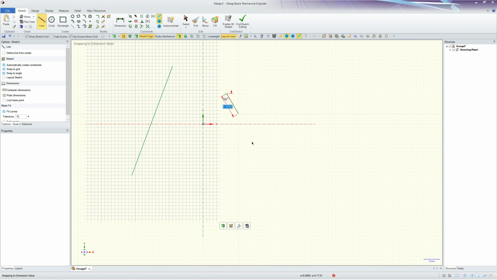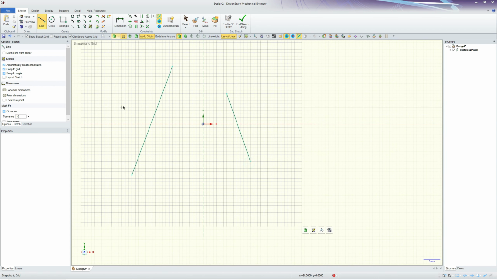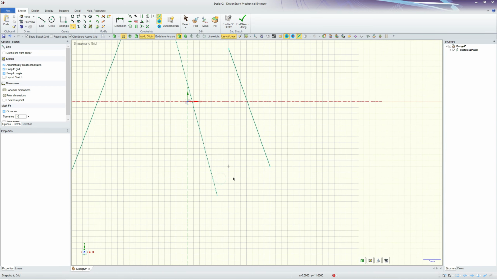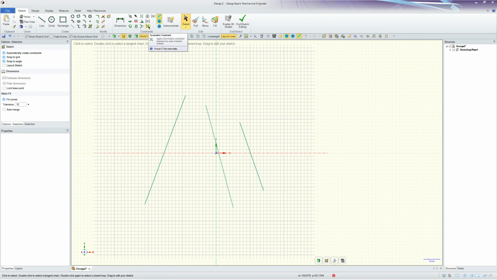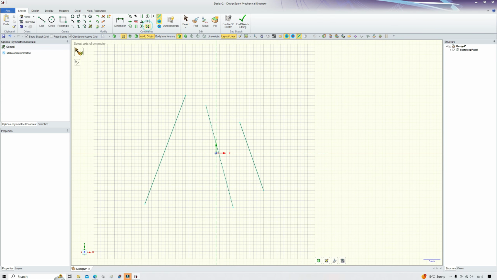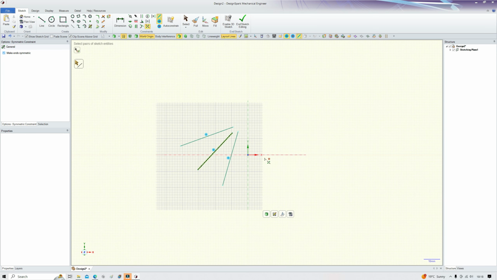Let's have another line. Let's have a construction line, and I'm not going to draw it vertical. I'll draw it slightly off. Let's make these symmetric. Let's choose an axis of symmetry. Let's choose now, select two curves. So let's select this curve and this curve.